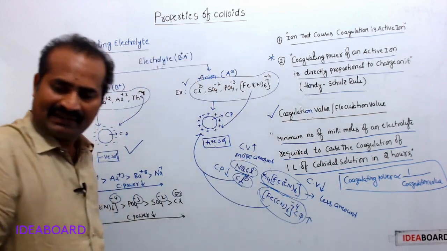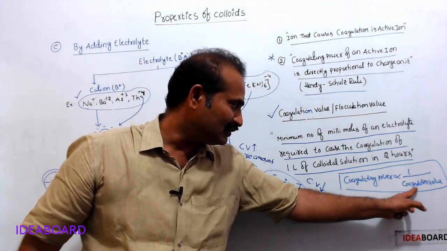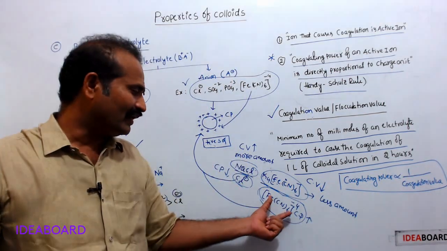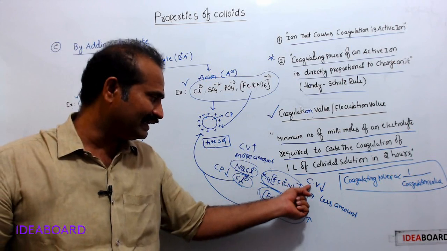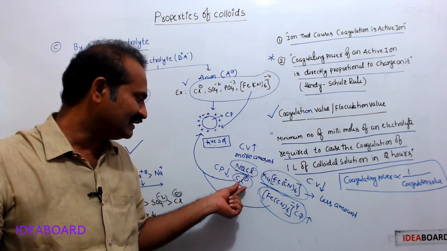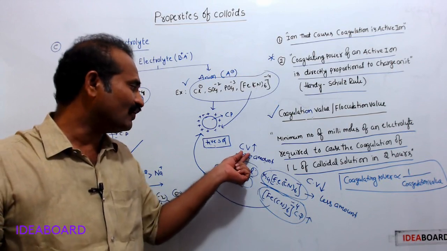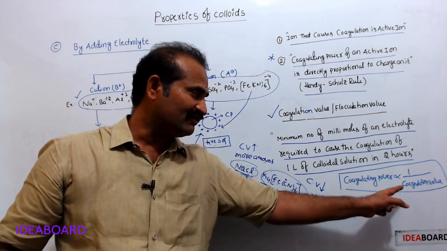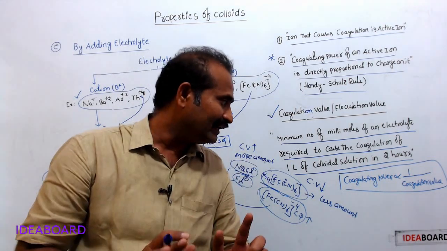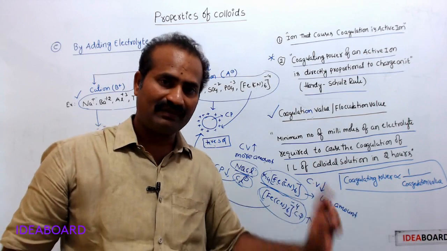This is very, very important. Coagulating power is inversely proportional to coagulation value. Here coagulating power is more, hence for this electrolyte the coagulation value is less. Here for this active ion coagulating power is less, its coagulation value is more. Therefore, coagulating power is inversely proportional to coagulation value. This is a very, very important point.